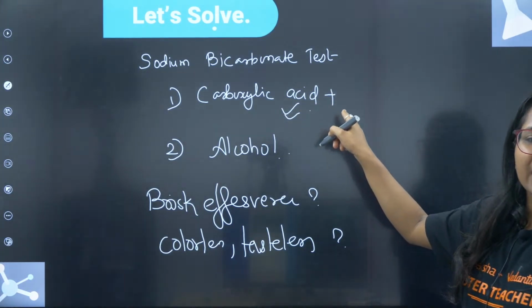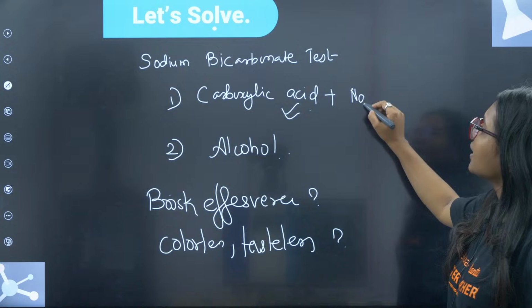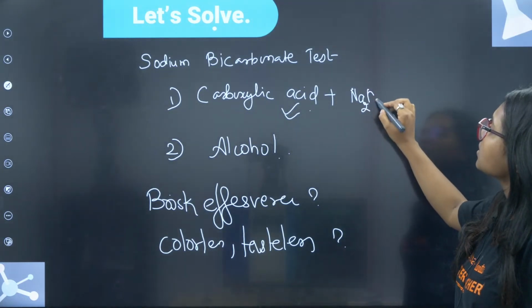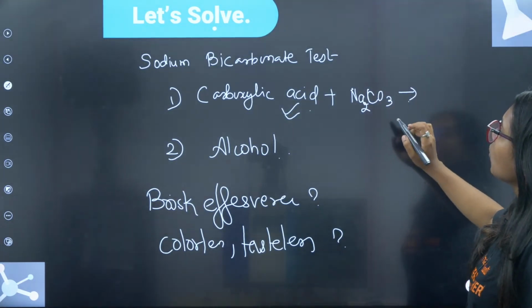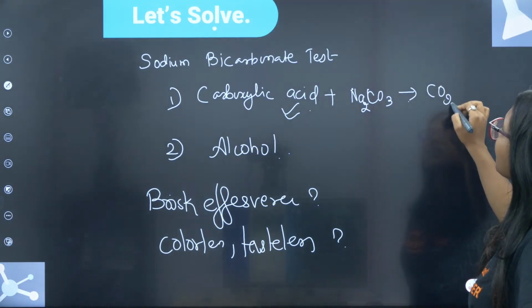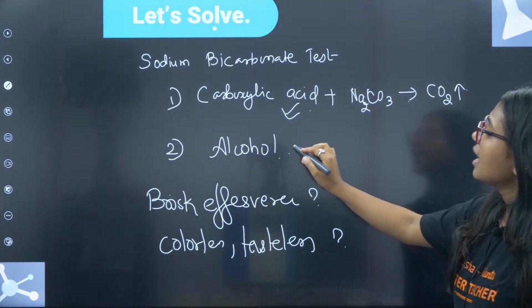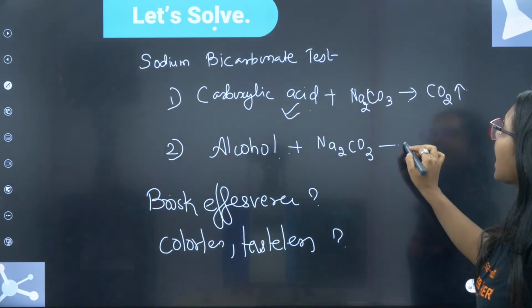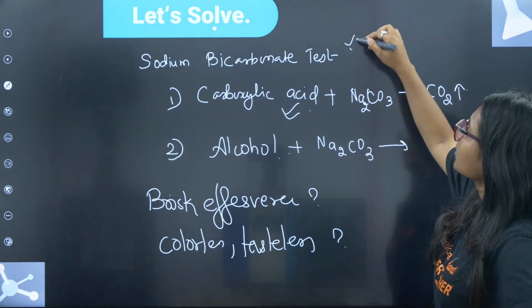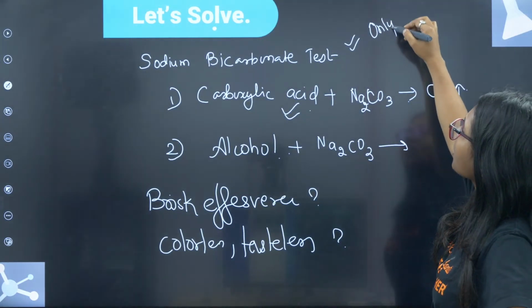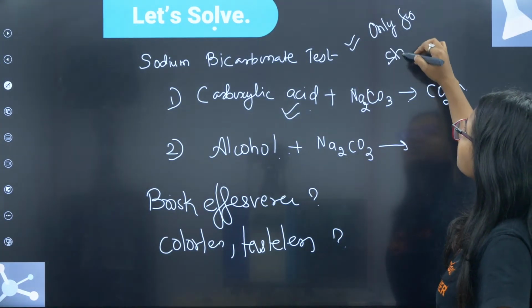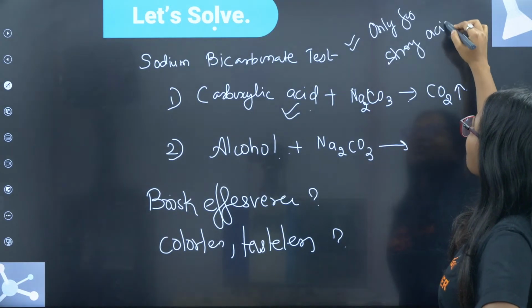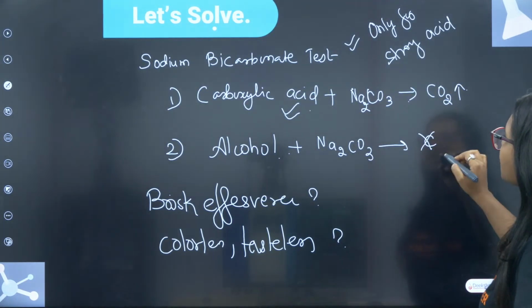So carboxylic acid plus sodium bicarbonate, Na2CO3, will give you CO2 gas. In case of alcohol, there is no reaction. This reaction is positive only for strong acid compounds.